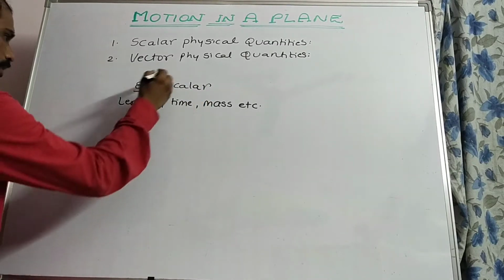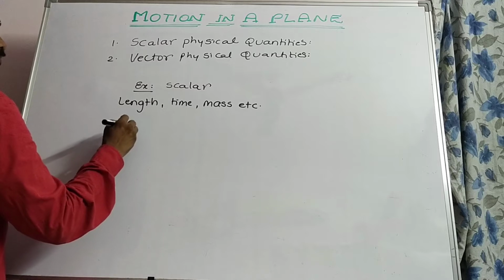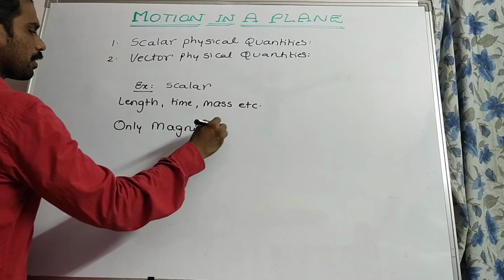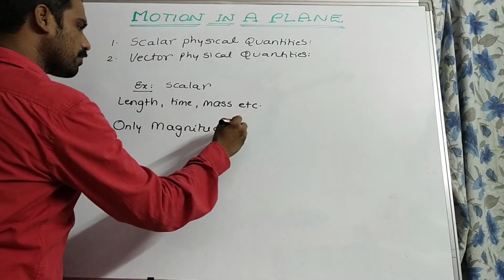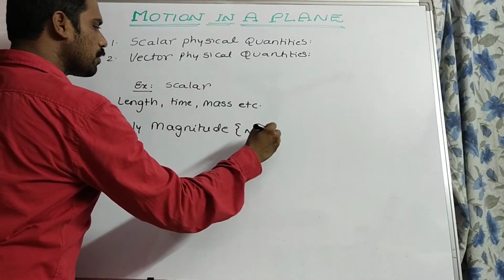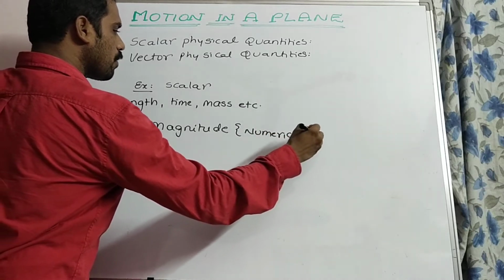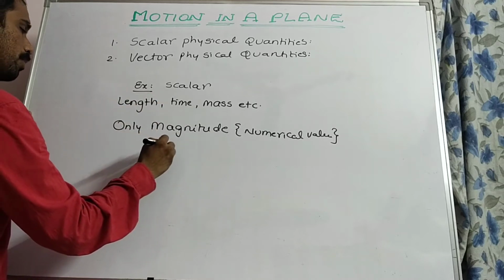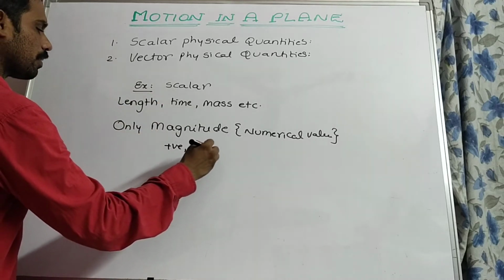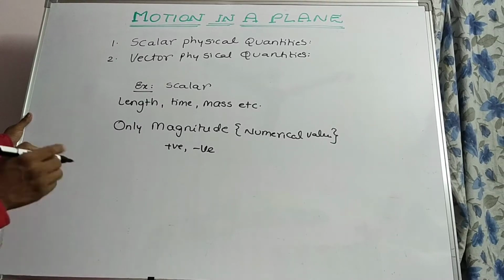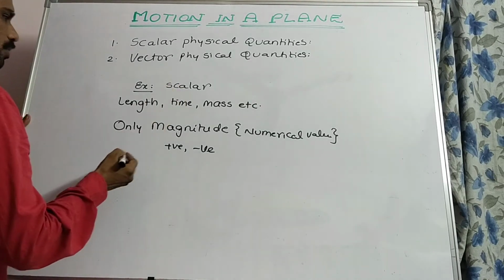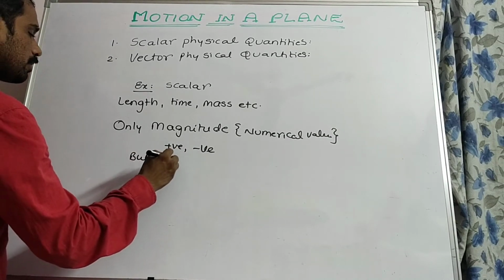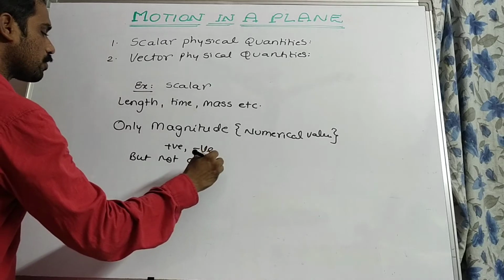Scalar physical quantities have only magnitude but not direction. Magnitude in the sense is nothing but the numerical value, either positive or negative. Of course, it has only magnitude but not direction. It has no direction.